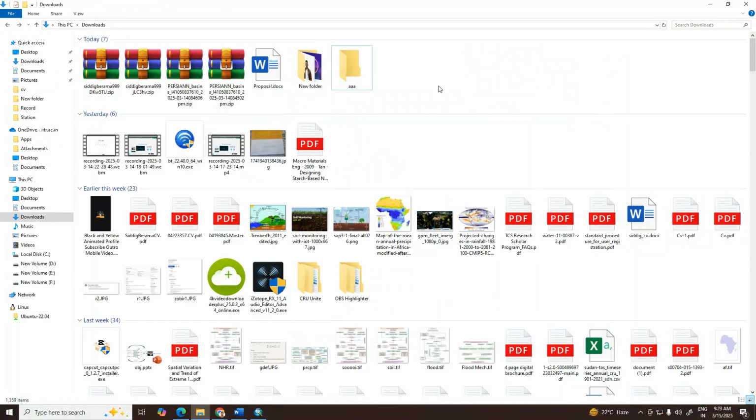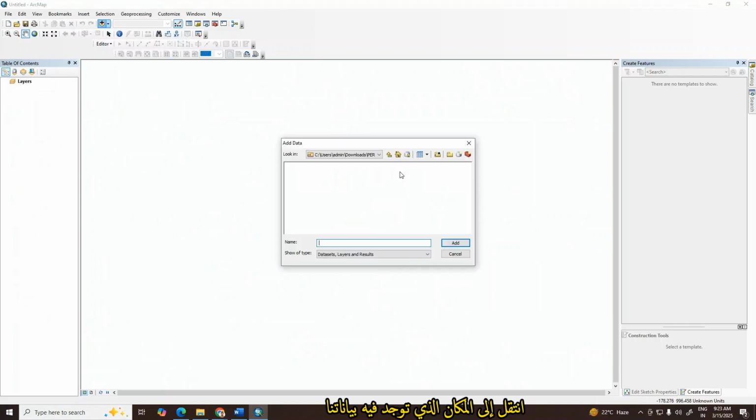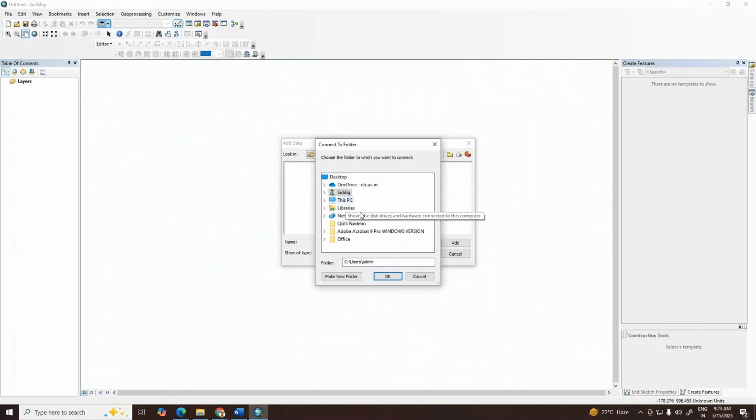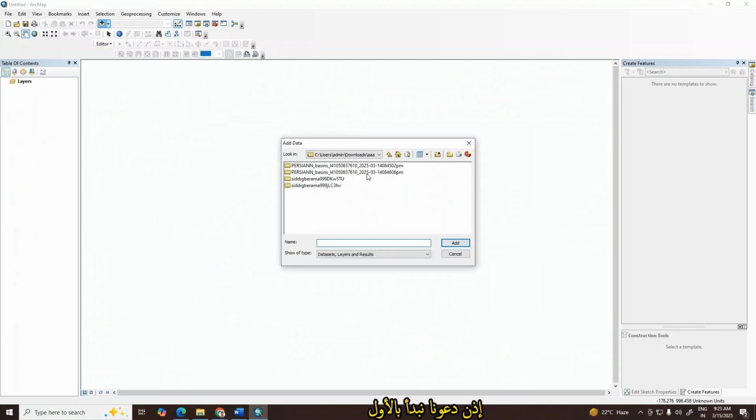Okay, done. Let's open ArcGIS. Here, navigate to where our data is, in download.